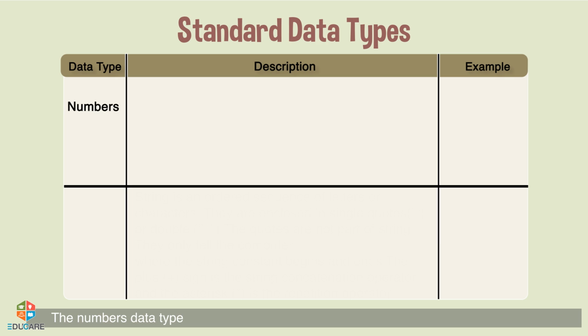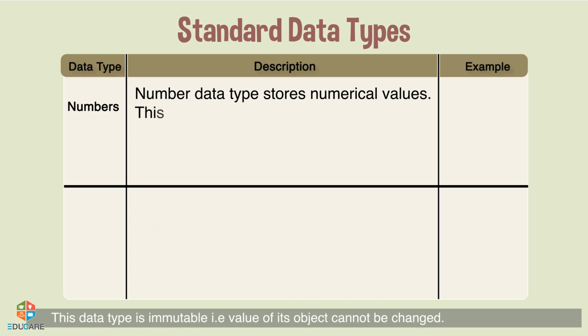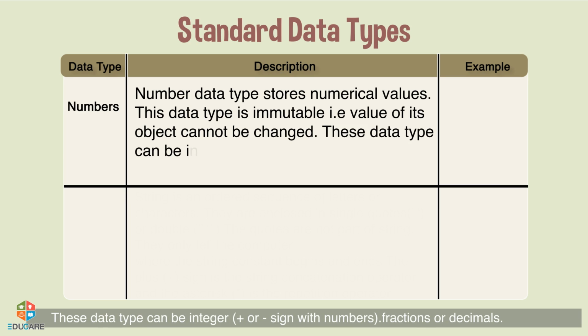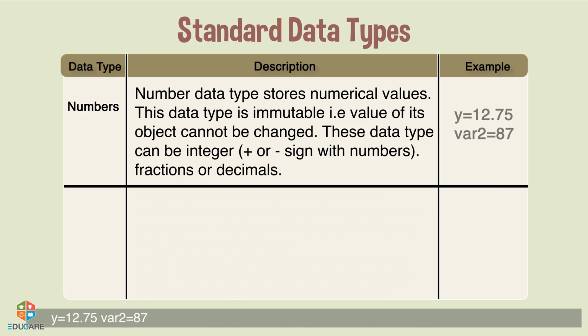The numbers data type. Number data type stores numerical values. This data type is immutable, that is, the value of its object cannot be changed. These data types can be integer, fractions, or decimals. Kindly look at the screen for the examples.